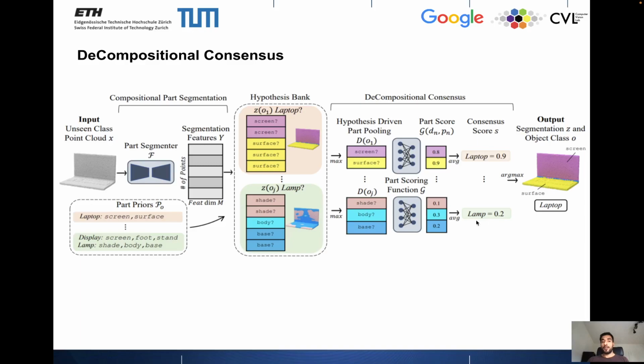The second part of our model uses the DeCompositional Consensus, the first part of which consists of hypothesis-driven part pooling. So given the segmentation hypothesis and the features, the model pools the point dimension of the features to get one descriptor for each part. These descriptors are used as input into a part scoring function G, and this function assigns a score of how likely it is that this descriptor actually belongs to this part.